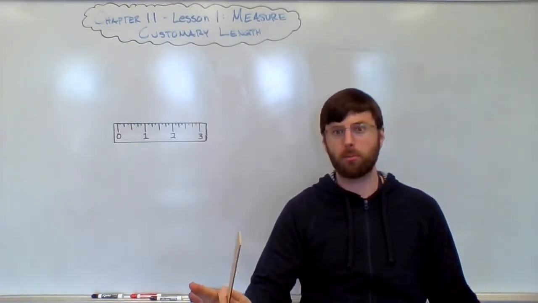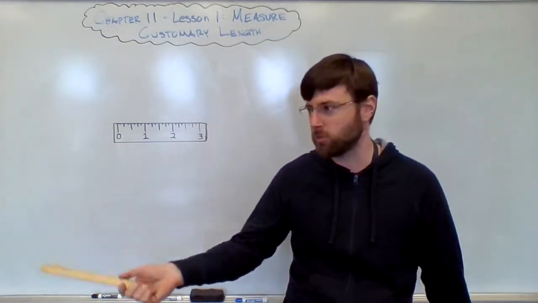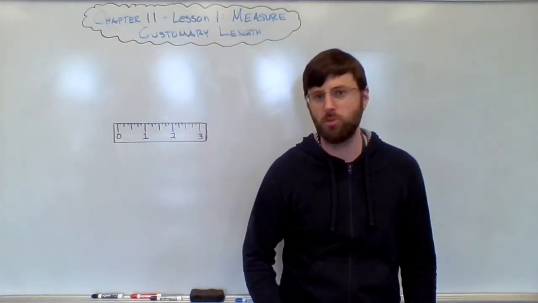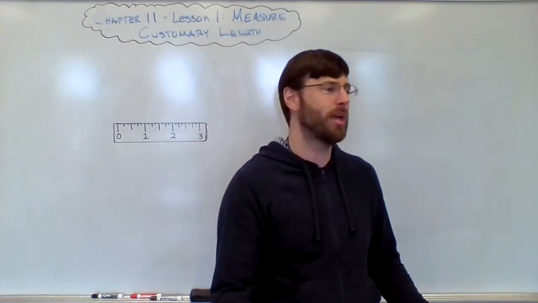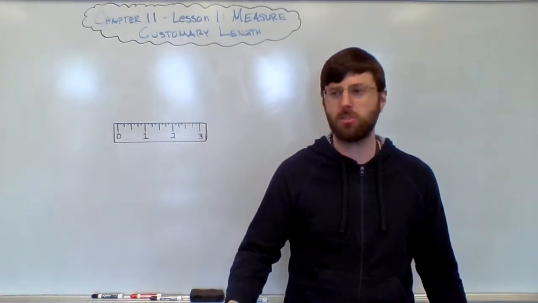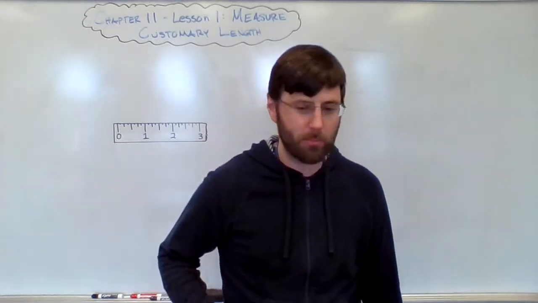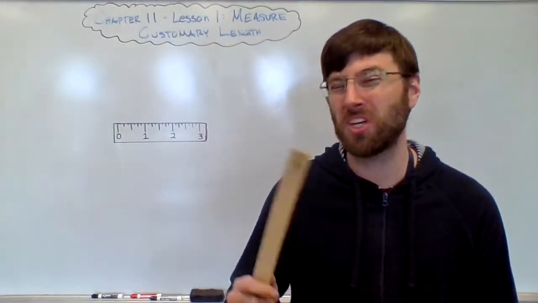So anyway, the bottom line is there's 2 systems of measurement. You can measure all sorts of different things with either system. You can measure mass and weight. You can measure length. You can measure how much water fits into something. All of these things, there's different types of measurement. Measure temperature and stuff like that. But we're starting with length, and we're starting with the customary system.